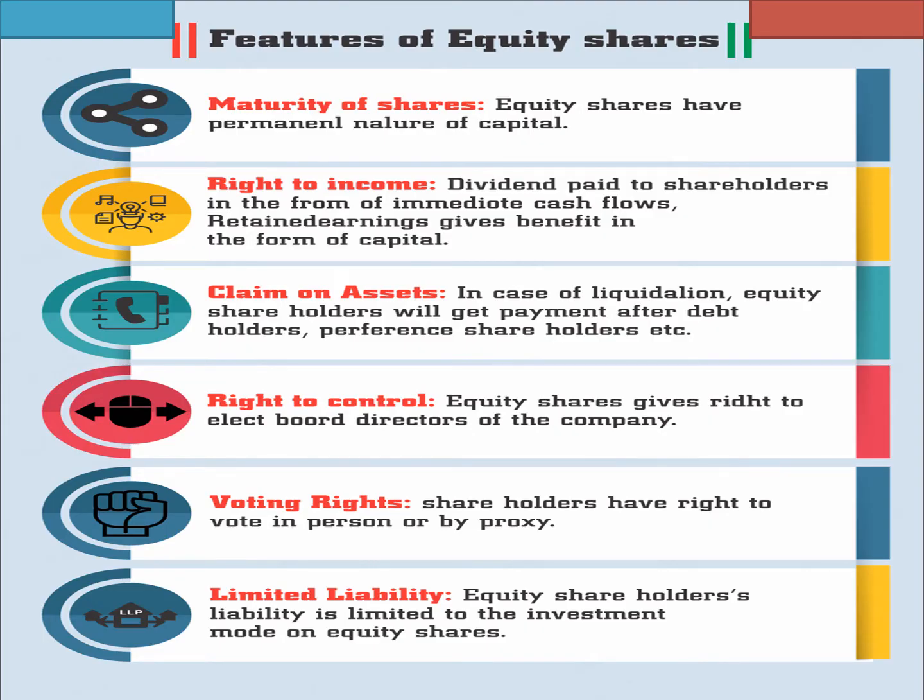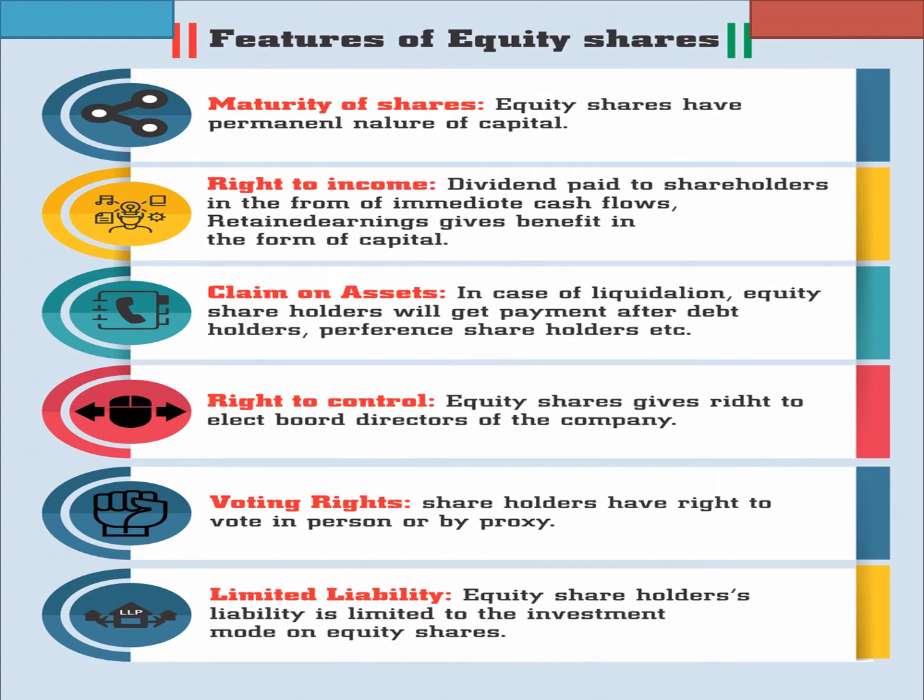Features of equity share: if we say maturity of shares, since they are permanent in nature, the maturity part doesn't arise. Right to income: dividend is paid to the shareholder in the form of cash flow. Now, there is no compulsion of payment of dividend to equity shareholders even if there is a profit. Retained earning gives the benefit in the form of capital.